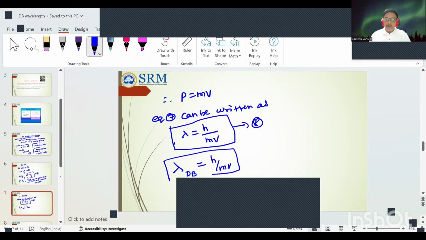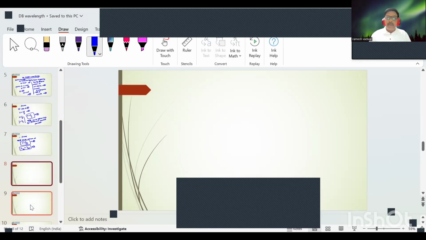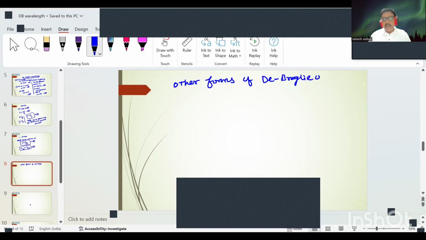Now we will discuss the de Broglie wavelength in terms of energy, another form of the de Broglie wavelength. What is the other form of the de Broglie wavelength?